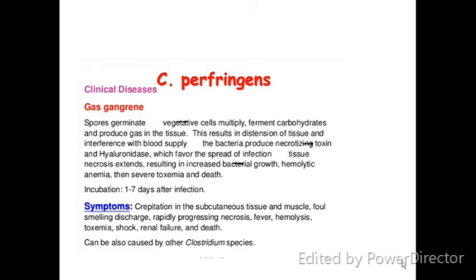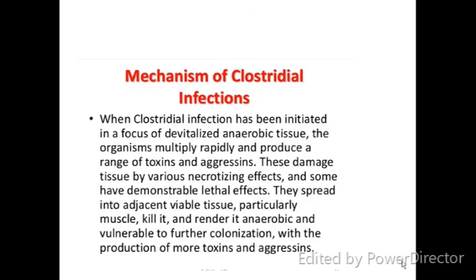Okay, this gas gangrene can also be caused by other species. We have already learned in the previous slide, it is caused by other species of Clostridium also. Okay, the mechanism of Clostridium infection: when Clostridium infections have been initiated in devitalized anaerobic tissues, the organisms multiply and they produce a wide range of toxins and aggressins. This will damage tissue by various necrotizing effects, and some have demonstrable lethal effects. They spread into the adjacent viable tissues, particularly into the muscle. They kill it and render it anaerobic and vulnerable to further colonization with the production of more toxins and aggressins.